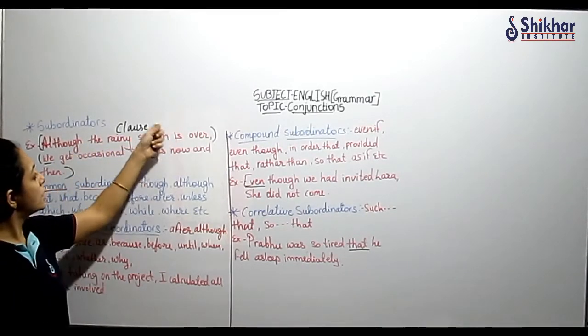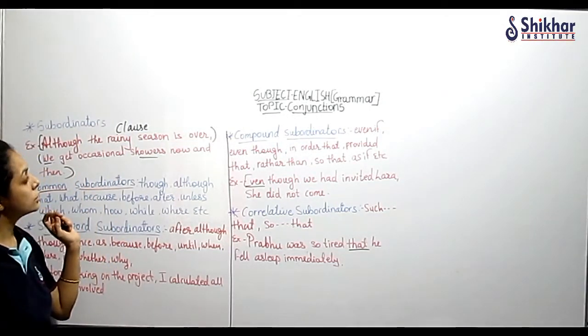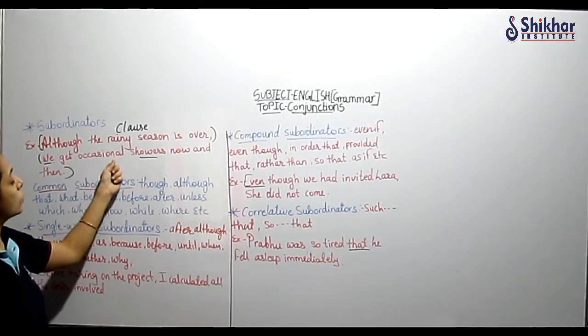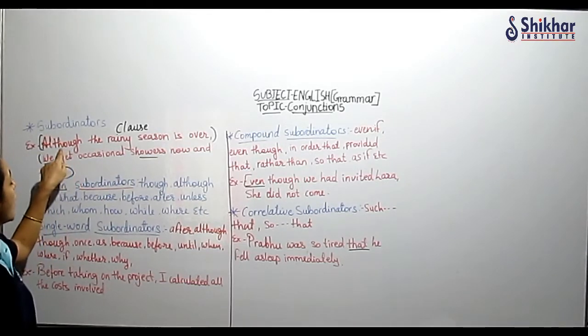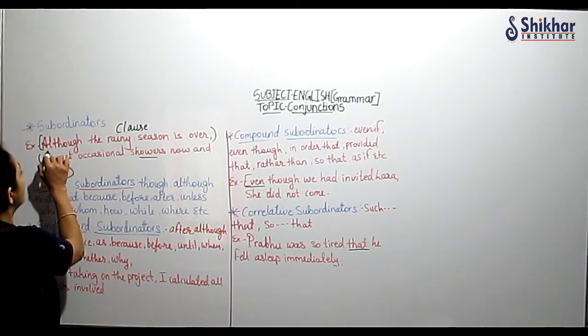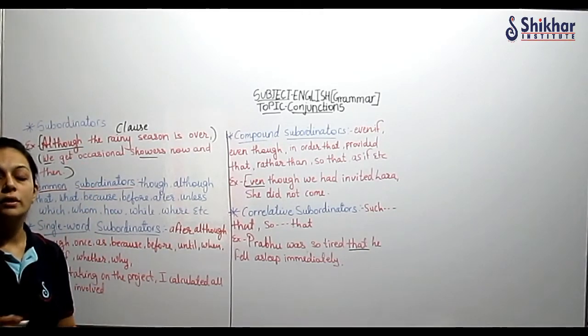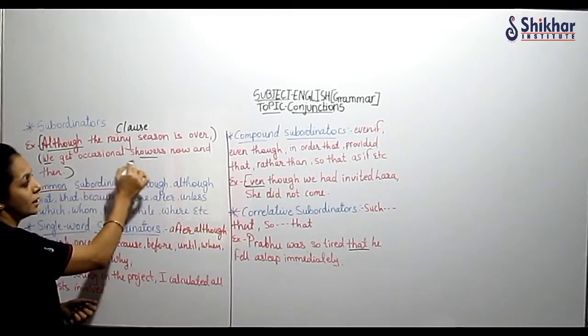Now if I am going to say this, does it make sense? Although the rainy season is over, no, it is dependent on the main clause. We get occasional showers now and then. Okay. तो यहाँ पे जो although है ये आपका क्या है? Conjunction, subordinating conjunction. ये subordinate clause है और ये main clause है.